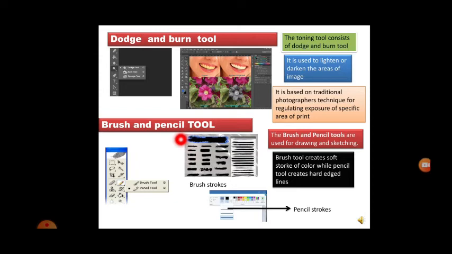Next is the brush and pencil tool. This also I think you know from the beginning classes. The brush tool and the pencil tool are used for drawing and sketching. You can see here, these are the brush strokes and these are the pencil strokes. The brush tool creates a soft stroke of color, while the pencil tool creates hard-edged lines. Hard-edged lines means the edges will be thicker, so you can make the lines a little bit thick.